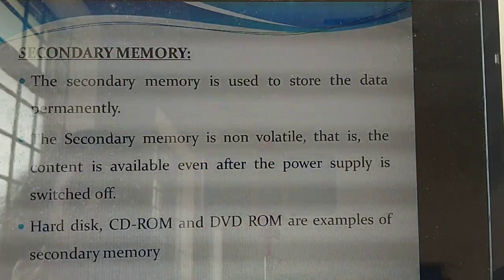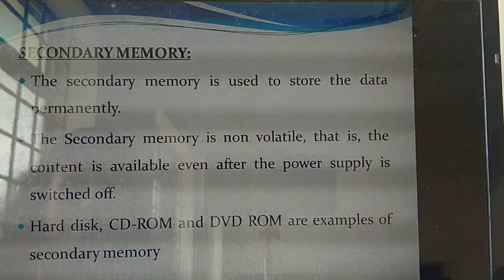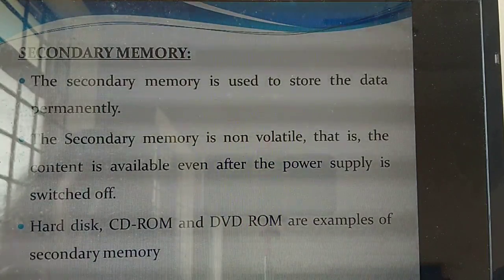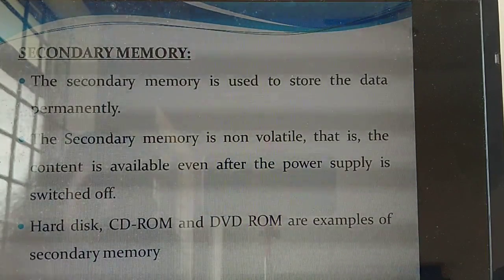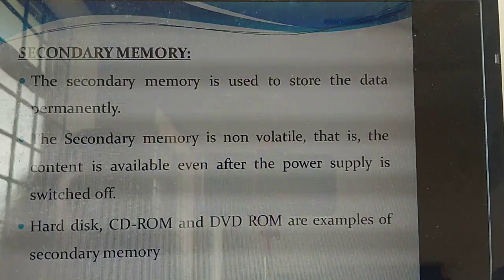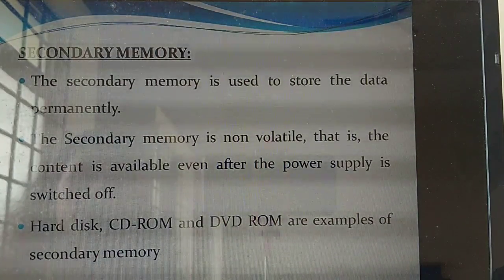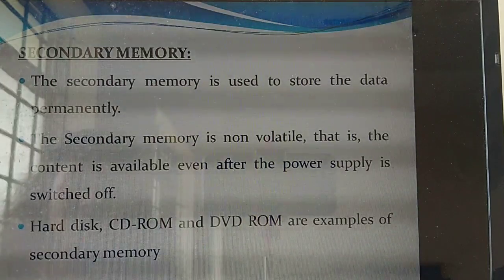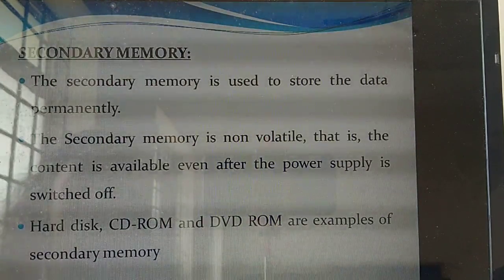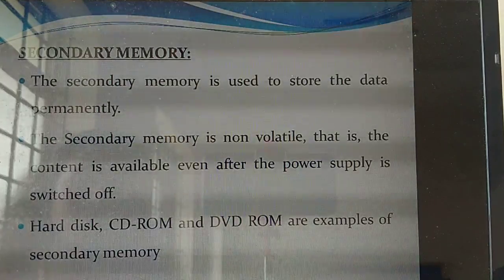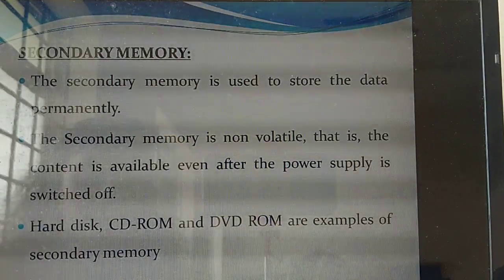Primary memory is a temporary store of data. Secondary memory is used to store the data permanently. Primary memory is a volatile memory. Secondary memory is non-volatile. So if there is a power loss, primary memory can lose the data. Here, even if the power supply is switched off, the data won't get lost. What are the examples? RAM is an example of primary memory. CD-ROM and DVD-ROM are examples of secondary memory.